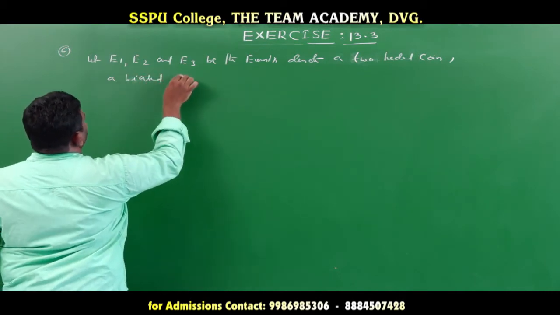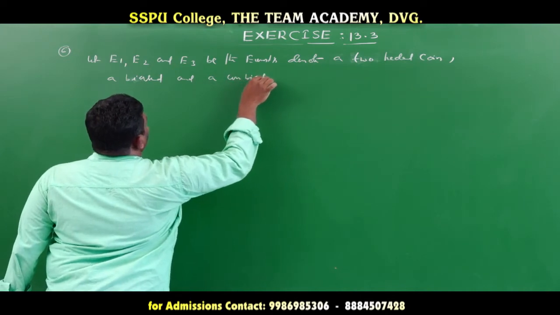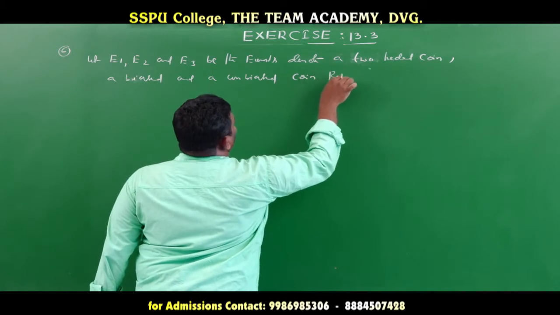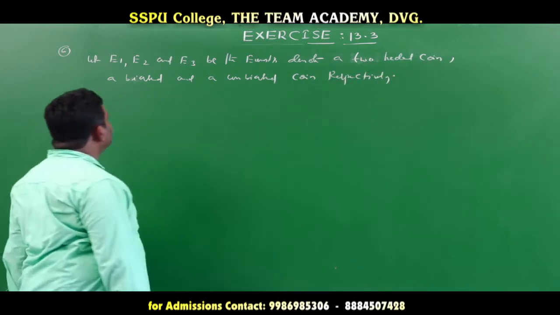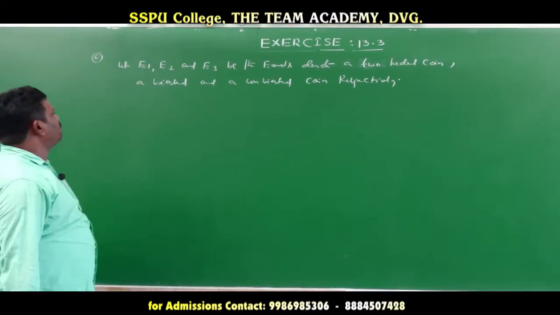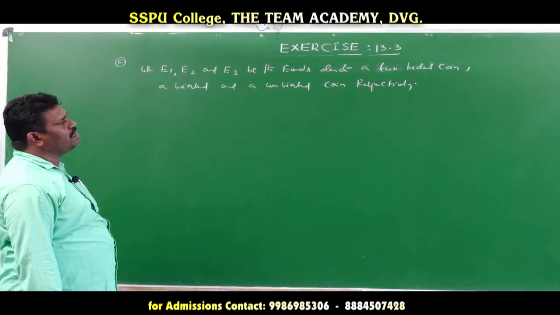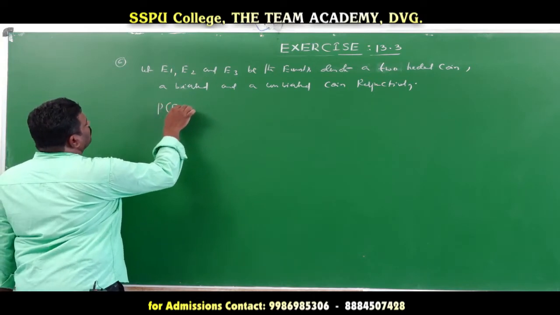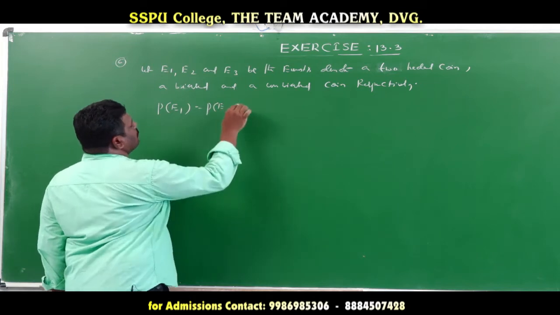A biased and an unbiased coin respectively. Let E1, E2 and E3 be the events denoting a two-headed coin, a biased coin and an unbiased coin respectively. Now the probability of E1 is equal to the probability of E2 is equal to